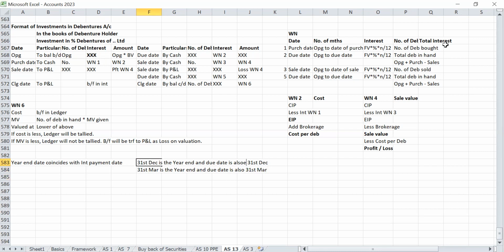In these cases, there will not be any amount in opening and closing interest. Sometimes what will happen is that the year end date differs from the interest payment date. Till now, we have not seen any such question.